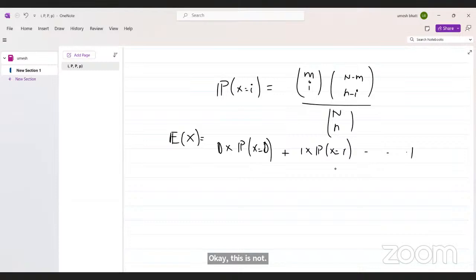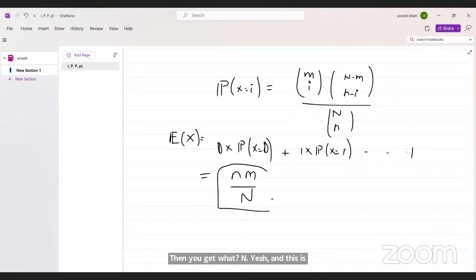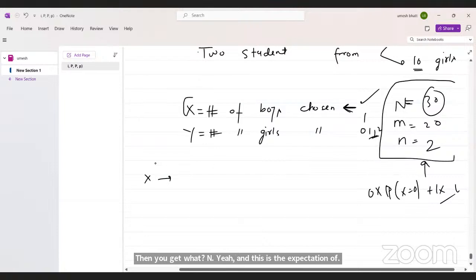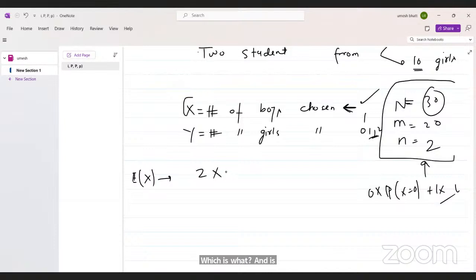Write this, and if you solve these terms, try to solve in homework, then you get nM divided by N. This is the expectation of the hypergeometric. Now you can find the expectation of X, which is n equals 2 into M equals 20 divided by N equals 30, which is 4 divided by 3.